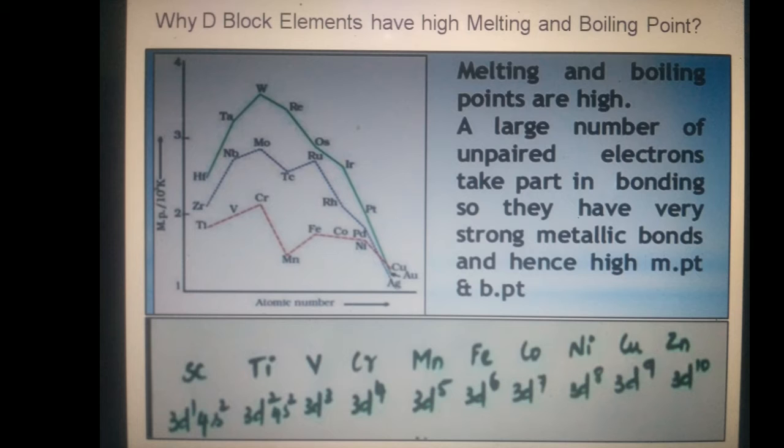Why do d block elements have high melting and boiling points? Melting and boiling points are high. A large number of unpaired electrons take part in bonding, so they have very strong metallic bonds and hence high melting and boiling points.